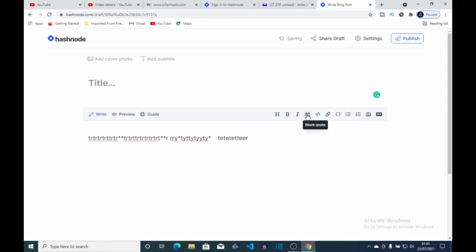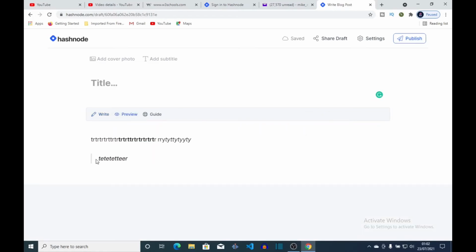And you can have a block quote if you want. Highlight it and click on block quote. Let's preview it. You can see what it's gonna look like.